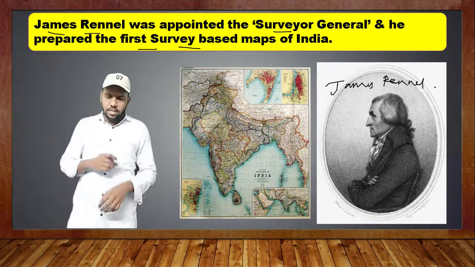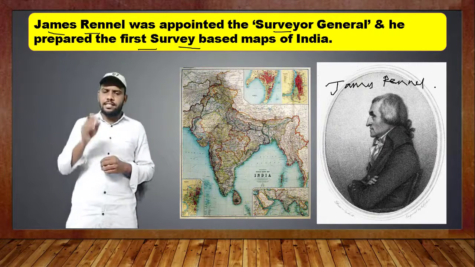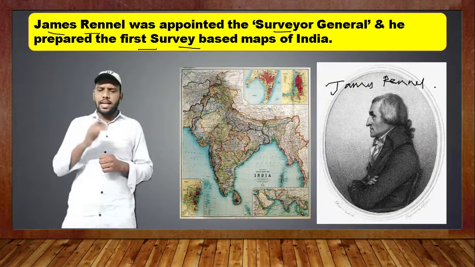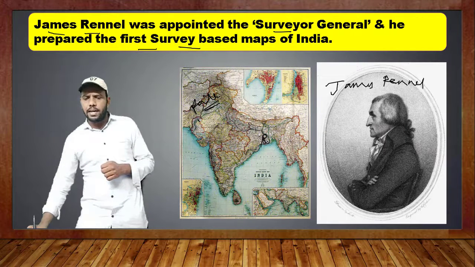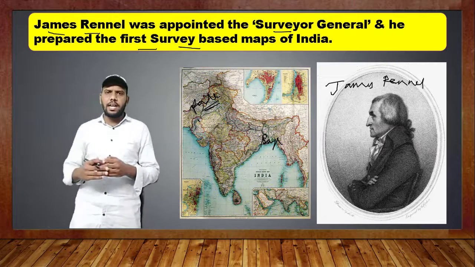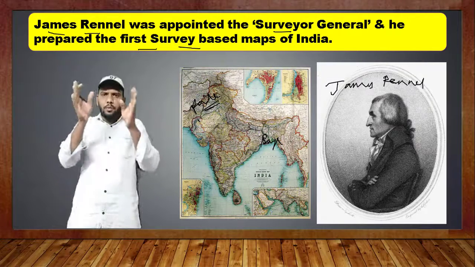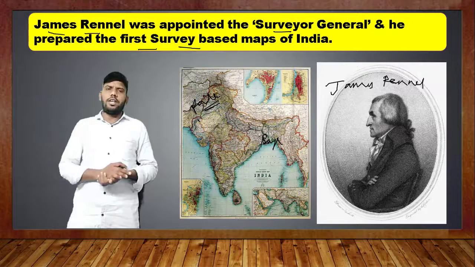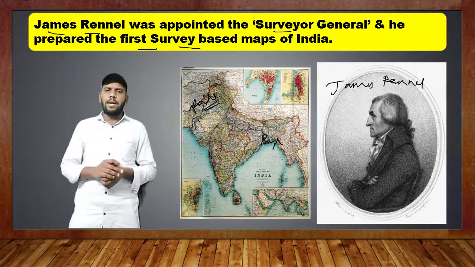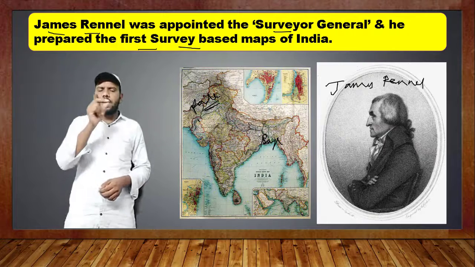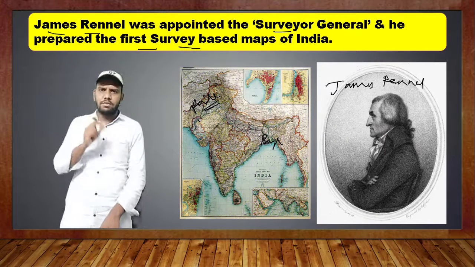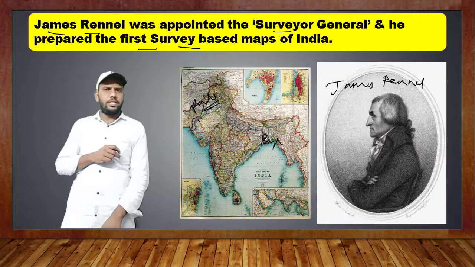Got it, children? You can observe in this map that Pakistan is included and Bangladesh is included. You can see the region of Pakistan here, and here we can also find Bangladesh. At present they are separate, but at that time we were all together. Got it, children? So the maps of India were prepared with the help of the Survey of India by whom? James Rennell. Got it, children?